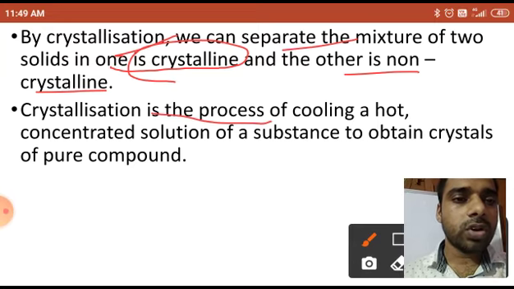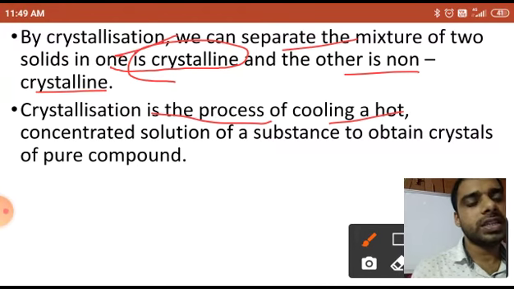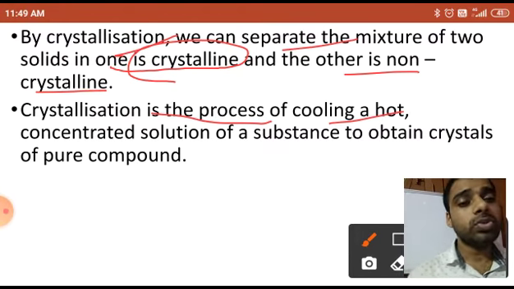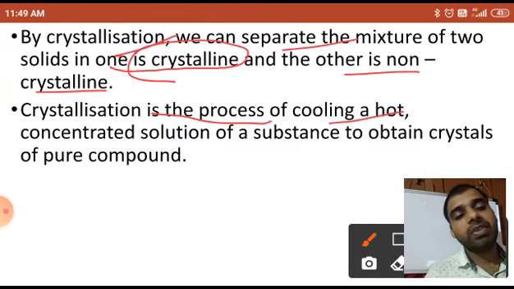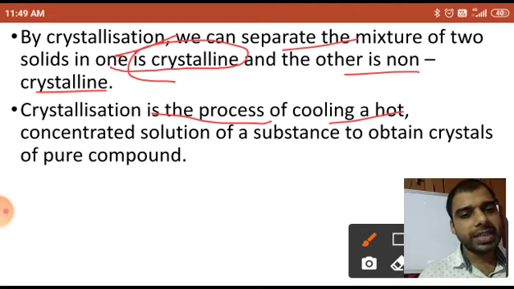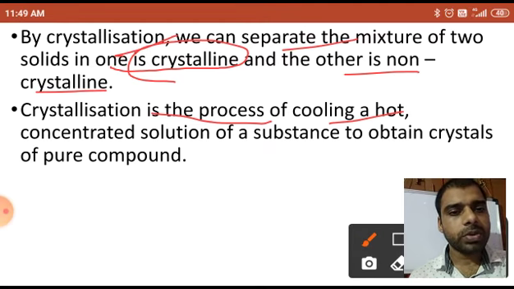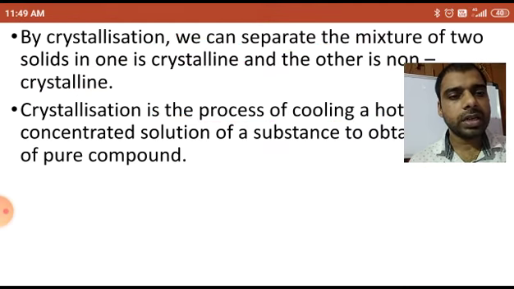Dear students, here you can see the definition. Crystallization is the process of cooling a hot concentrated solution. Suppose you have 5 grams of copper sulfate and 5 grams of NaCl. I am telling you about the procedure. How will you do that? Let me show you.